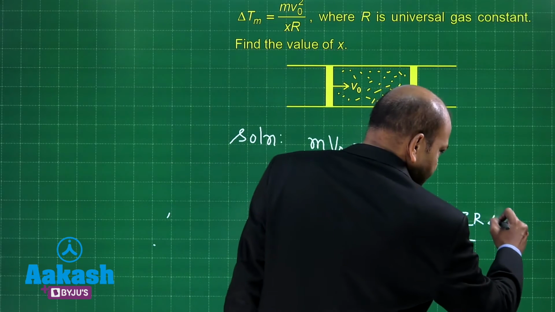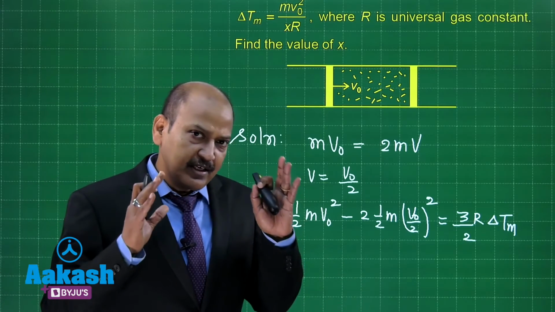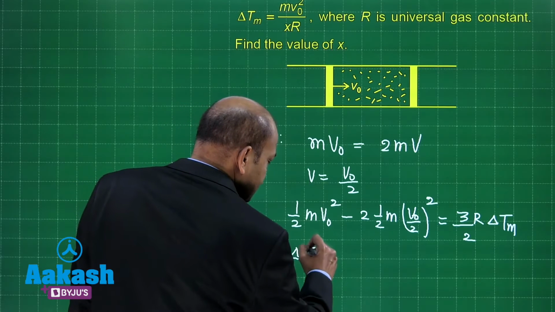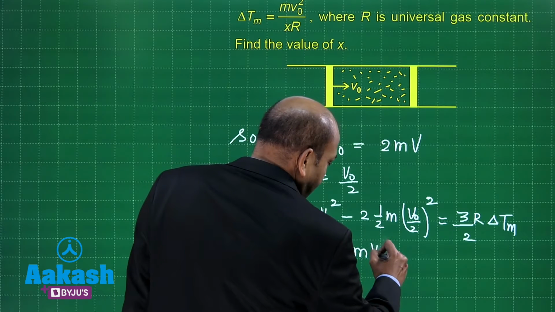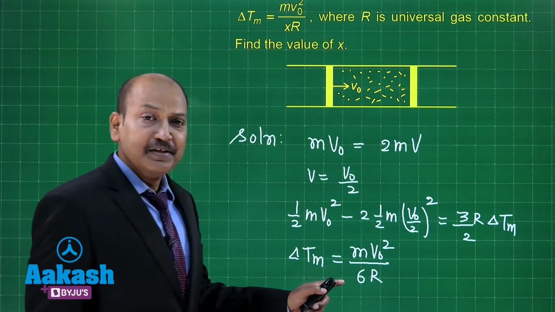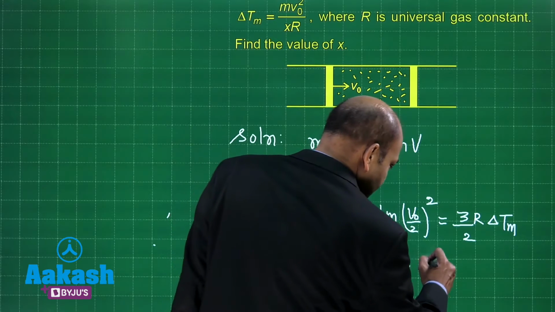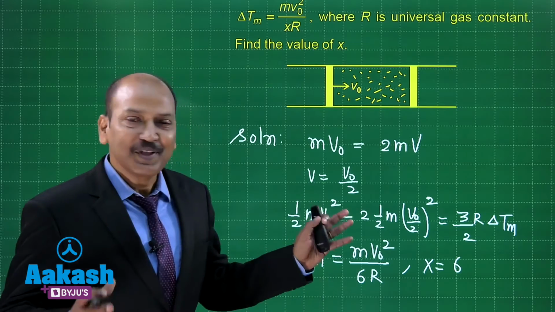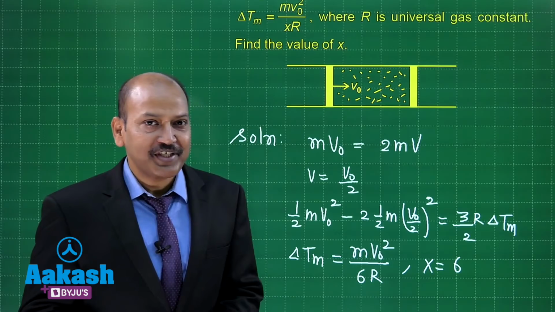and delta Tm. So, solving this equation will give us the expression for delta Tm, and on solving, delta Tm turns out to be m v naught square divided by 6R, and that means the value of x that we are supposed to find is already found out. x turns out to be equal to 6. I hope the solutions are clear. It is time now to go and discuss the next question.